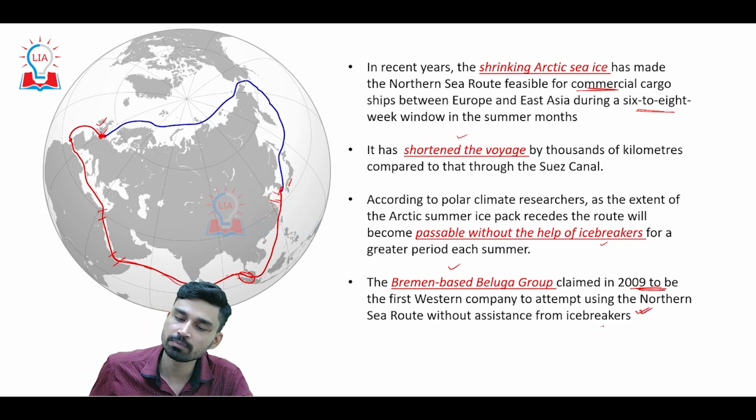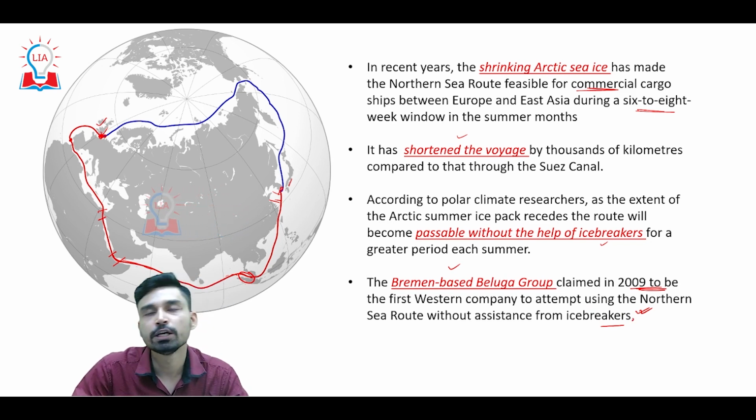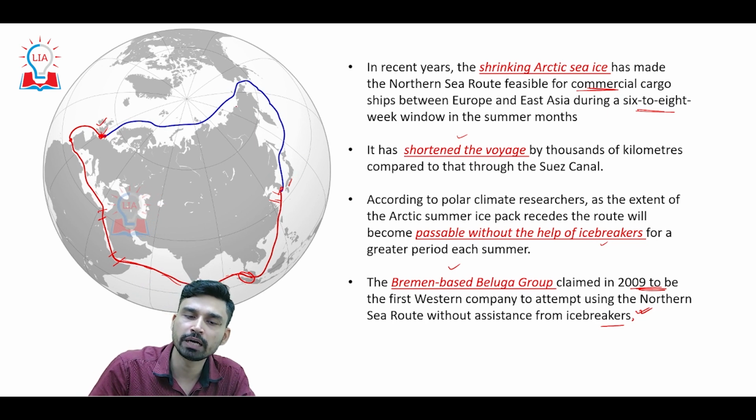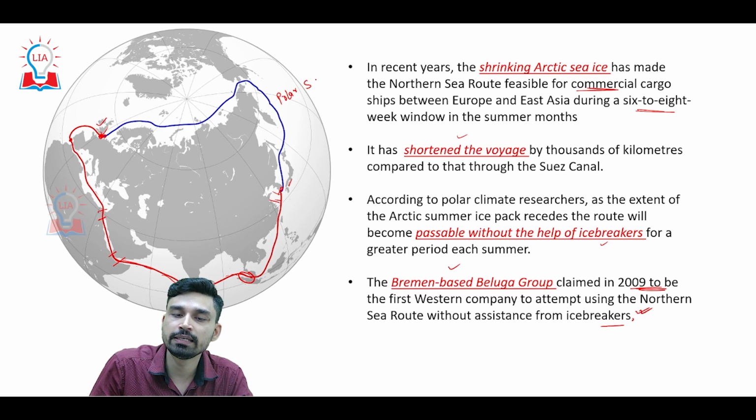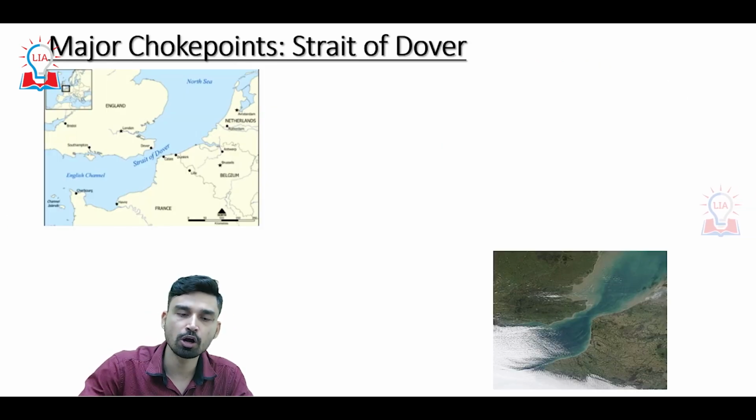And that is why, if it becomes reality, then we can also see a large scale movement of the shipping vessels via this blue route network. And taking this in mind, China has also released its policy, which is called the Polar Silk Route policy, where it tries to develop a maritime route via the polar regions. So that is about the alternative route.